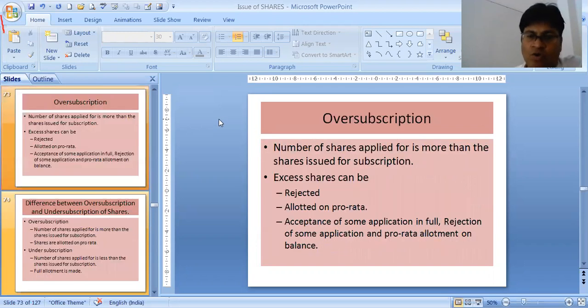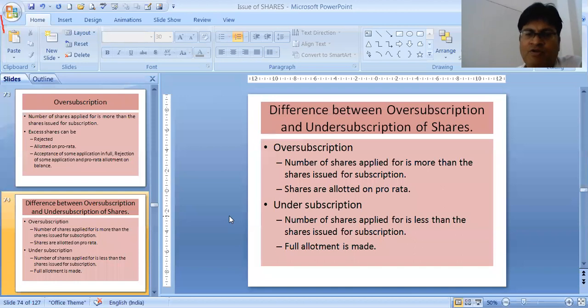Next part is oversubscription. Whenever the shares are oversubscribed, as we have seen earlier, the company can reject the shares or allot. In the allotment, the extra money can go to calls, and then it can be refunded if so much extra you have got. Either reject and refund the entire money, or transfer to allotment, transfer to calls, transfer to second call. Otherwise, if still excess, then refund. We have seen some on that also.